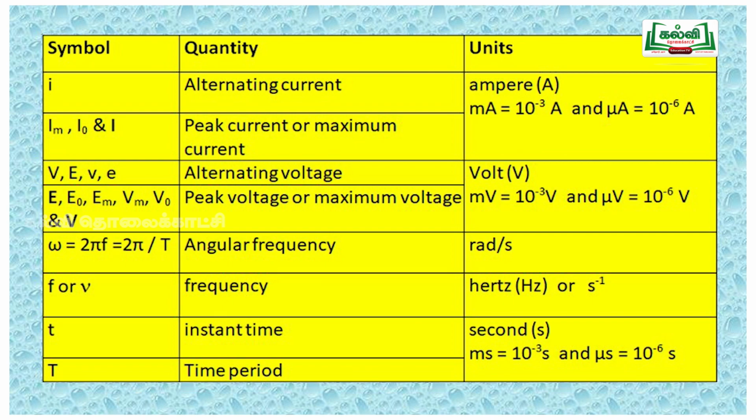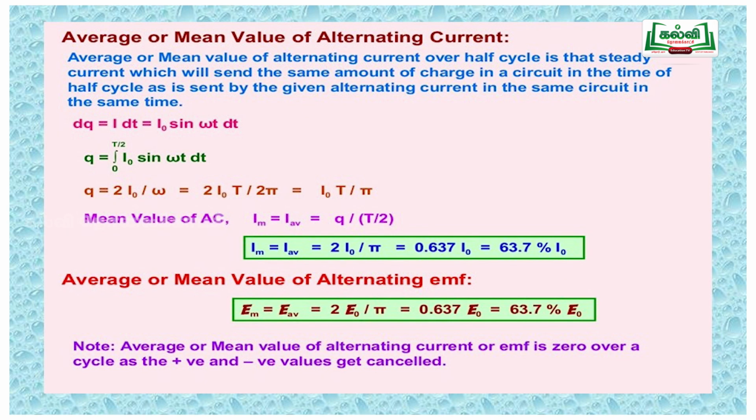So what is given in the particular situation, in the problem, you have to analyze the problem by using the formulas. So now it is clear what quantities we are going to discuss in this chapter. It is given in the tabular column: I and maximum value I naught, E and E naught, omega, frequency, time and time period. So now we move on to the subject.